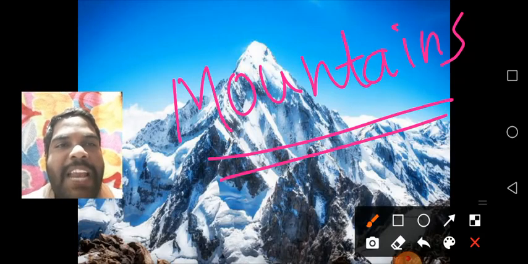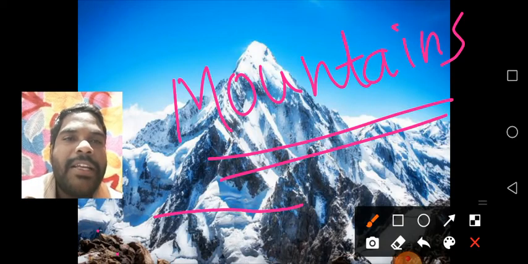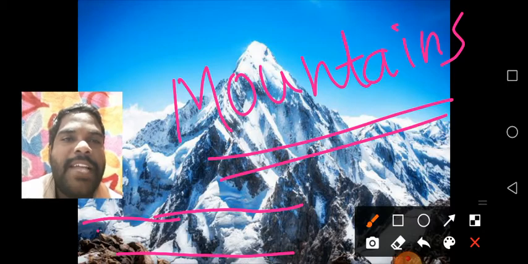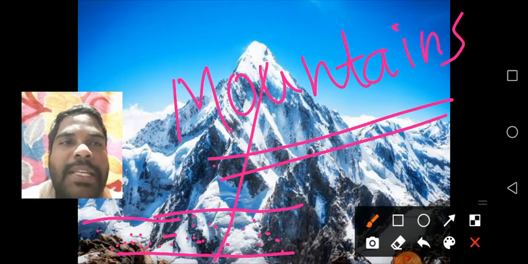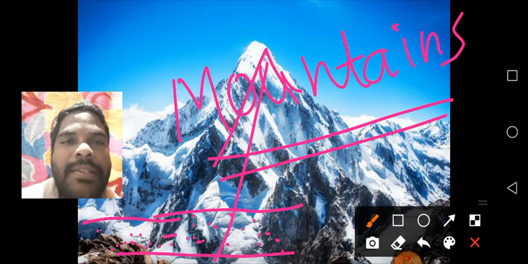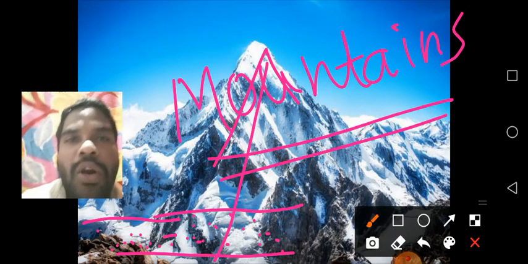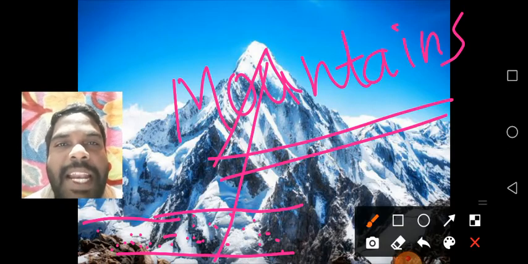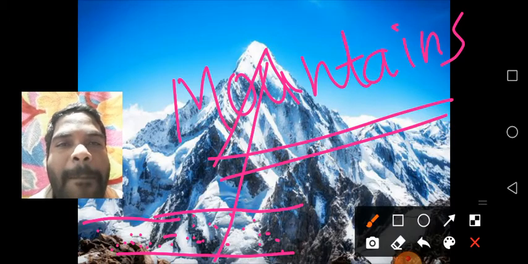What is the mean sea level? You know the sea, children. See, suppose here is the sea. Understand, children? Above the sea level means above the water surface. See, children, the sea level means here like this. The mountains have more height, about 900 meters above the mean sea level. Understand, children? Yes, above the mean sea level.